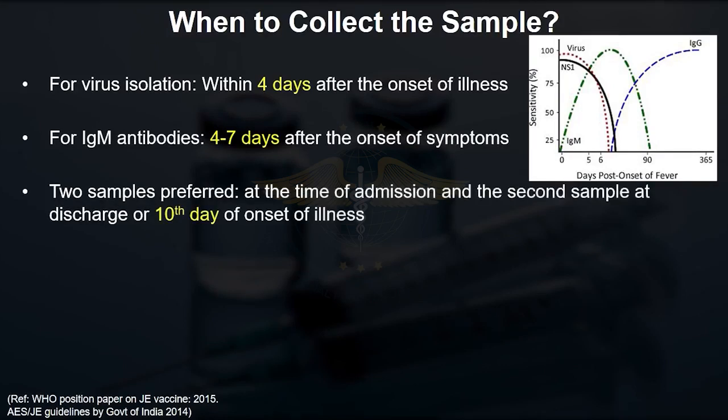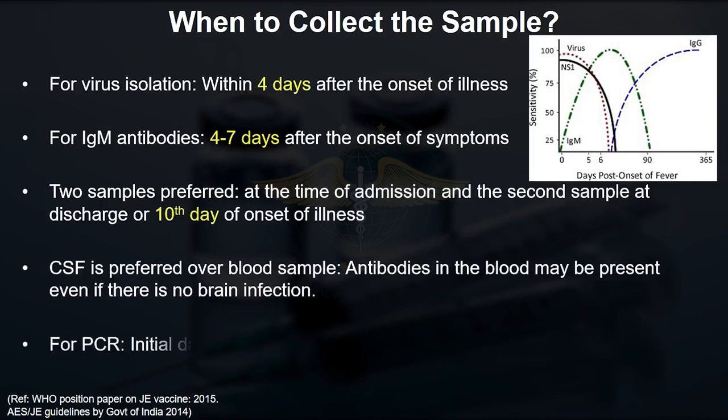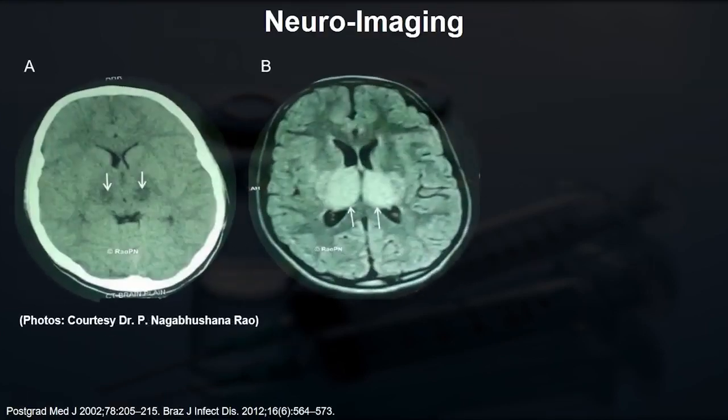We need to have 2 samples, one at the beginning of the disease and one towards the end, near the discharge time or after 10 days of the illness. CSF is the most preferred sample over the blood, because in blood the antibodies may be present even without brain infection. Neuroimaging again remains the main diagnostic element.